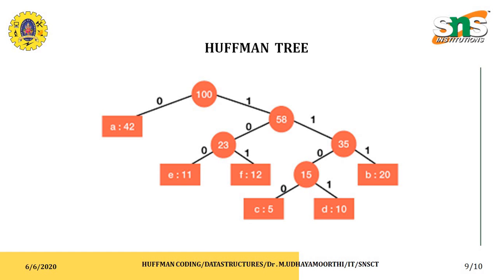Let us see the picture. It is a Huffman tree where each Huffman tree consists of a node which is connected by two leaf nodes. The node which has the highest weight is located at the topmost, and the node which has the lowest weight is placed in the lowermost place. Let us see the picture.